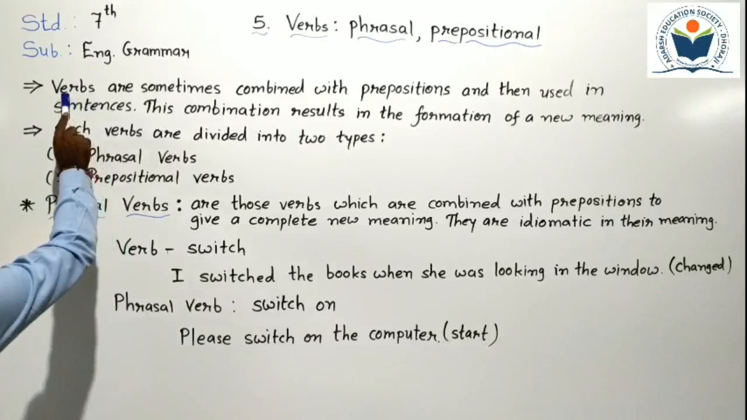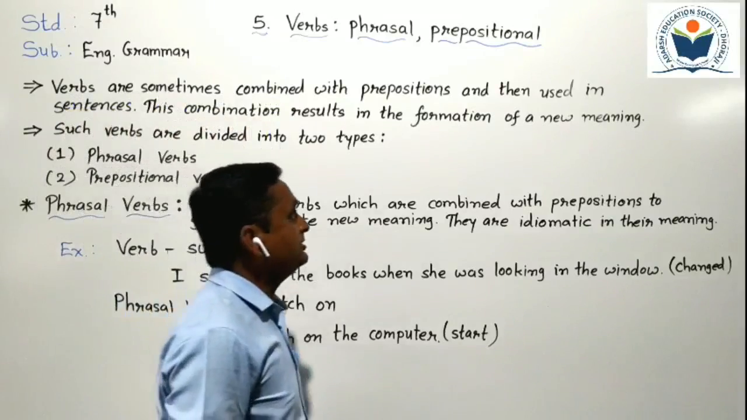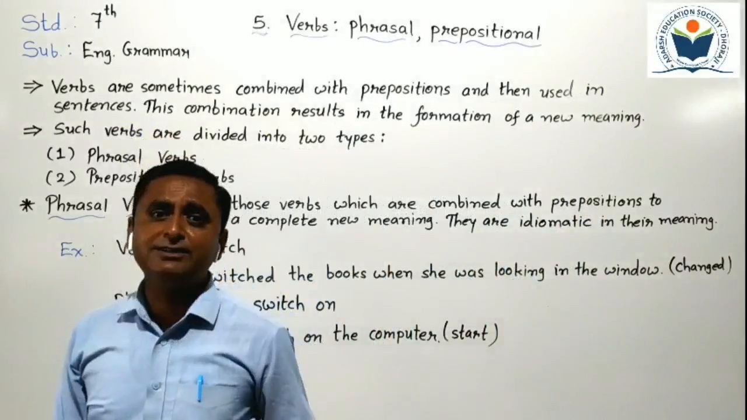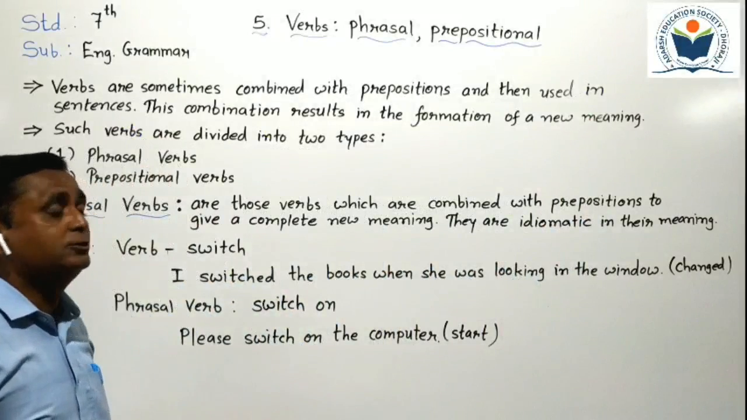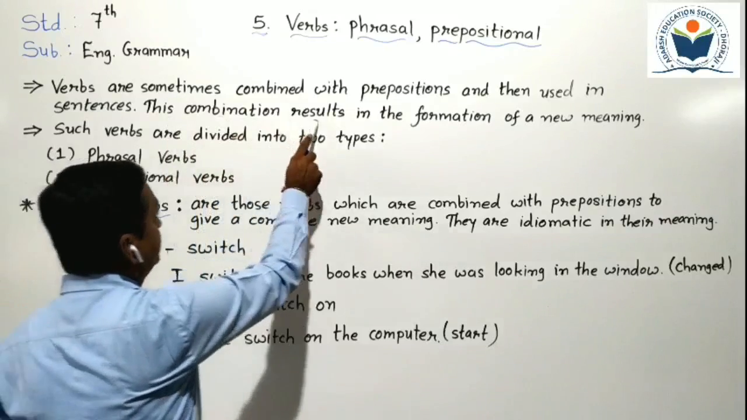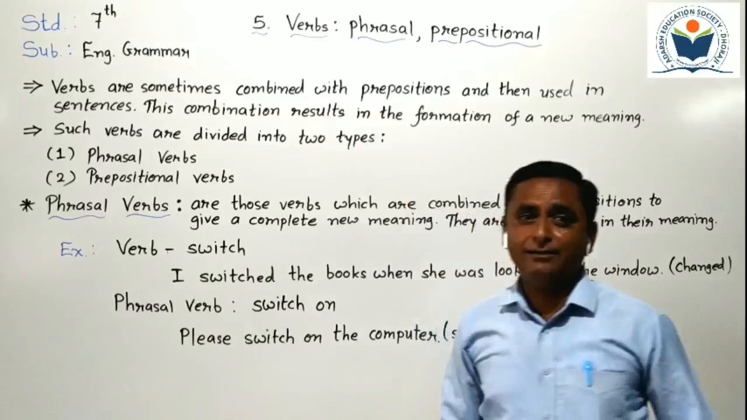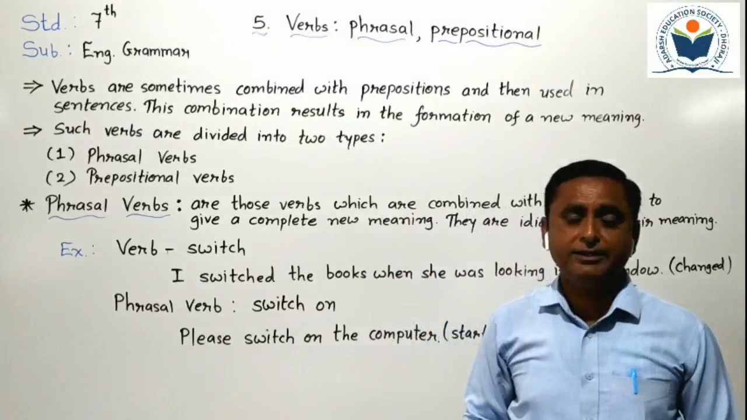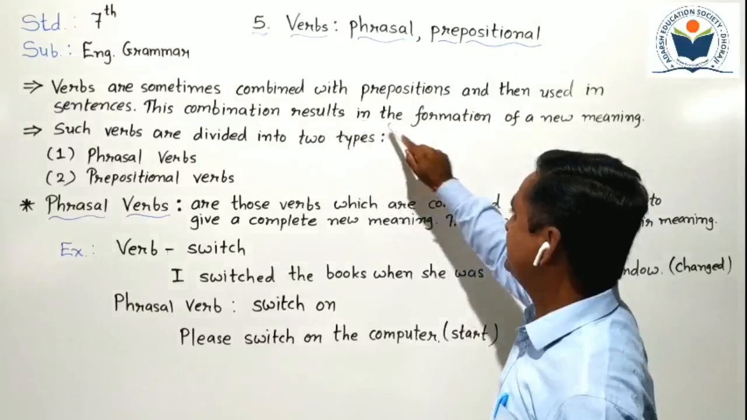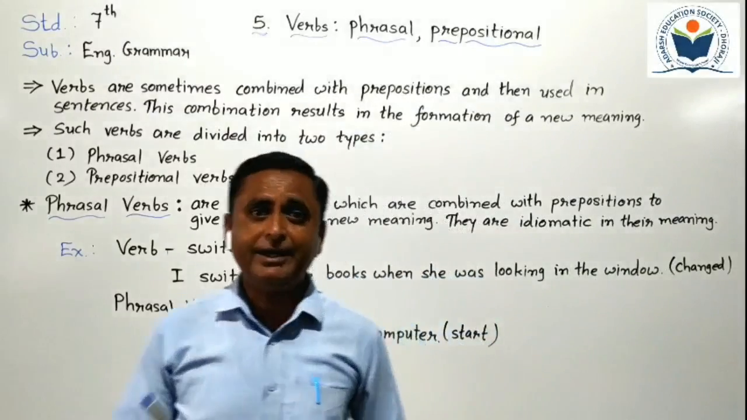First of all, I read here. Verbs are sometimes combined with prepositions and then used in sentences. Sometimes you can see that in our sentences a verb is used with a preposition. This combination results in the formation of a new meaning. A verb combined with a preposition makes a new meaning of that verb.